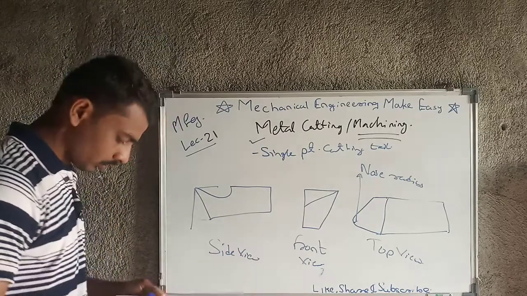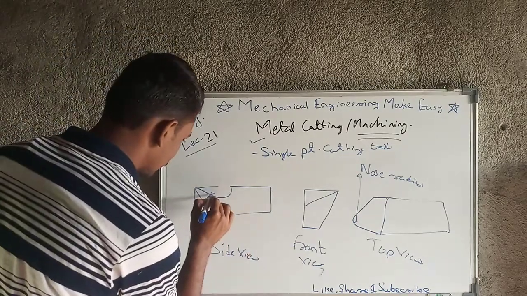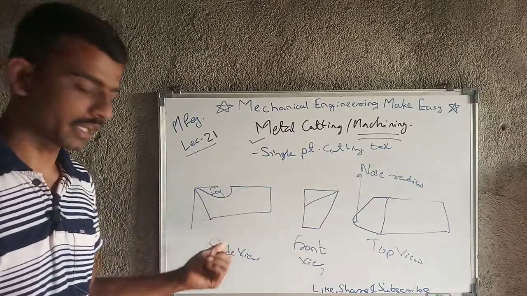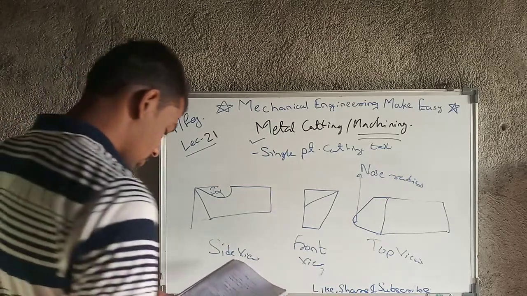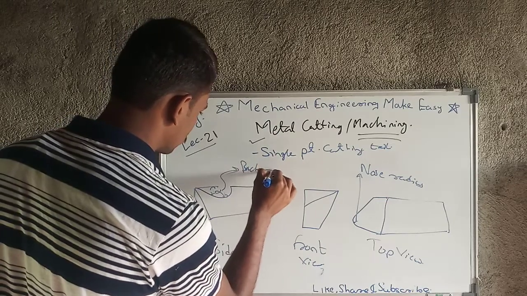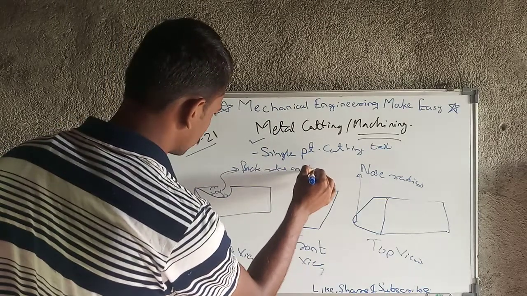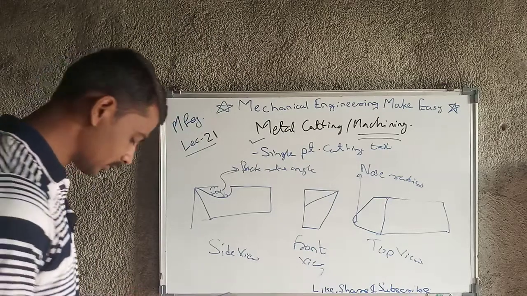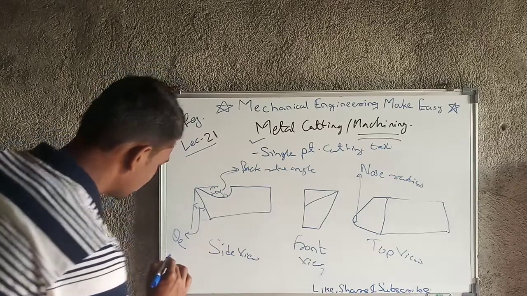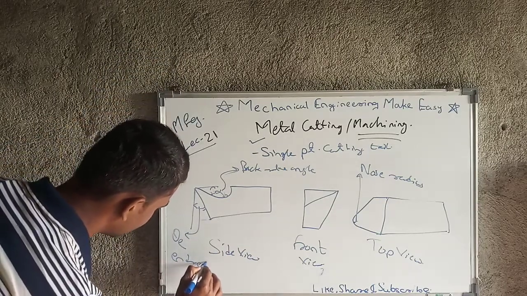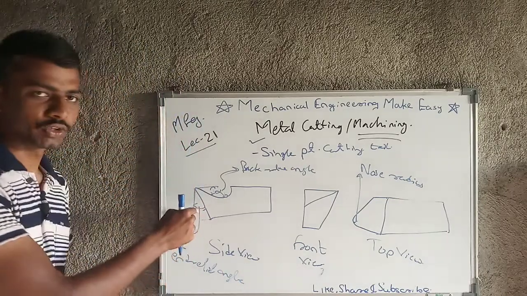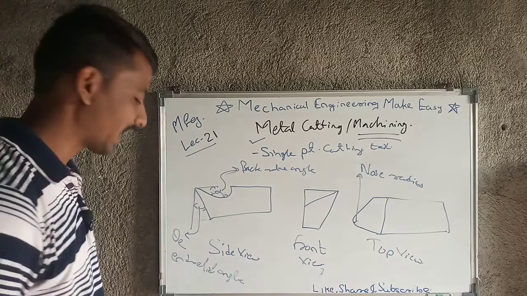Then this is alpha. What is alpha? Alpha is nothing but the back rake angle or rake angle. This is alpha B, the back rake angle. Then the next parameter is the end relief angle. This is denoted by theta E, which is equal to end relief angle.